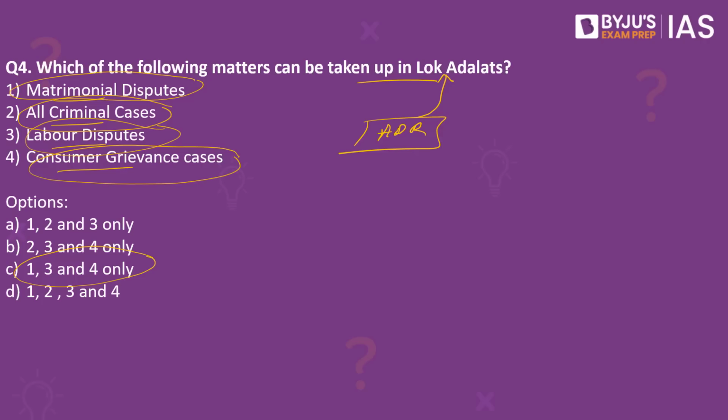When it comes to the criminal cases which can be adjudicated by Lok Adalats, it can only look into the compoundable cases. So the compoundable cases can be the ones where a compromise can be reached between the two parties who are involved in that particular case. Where can you see this? You can see this in section 320 of the Code of Criminal Procedure.